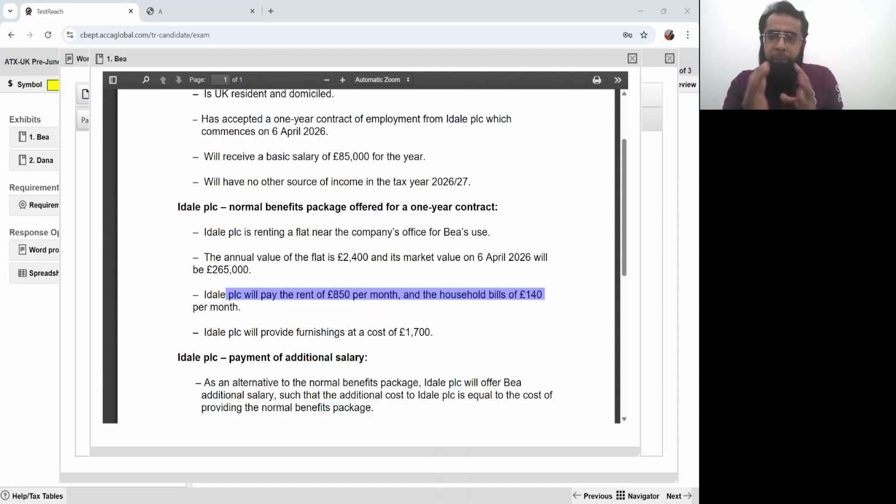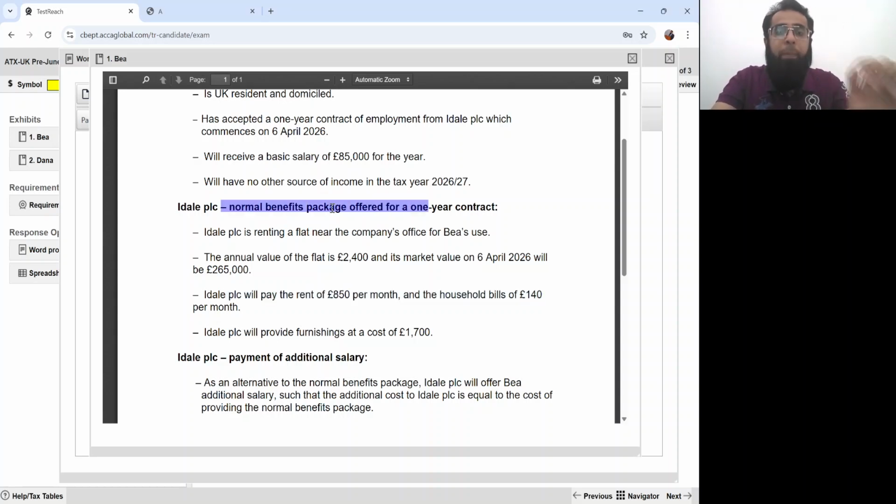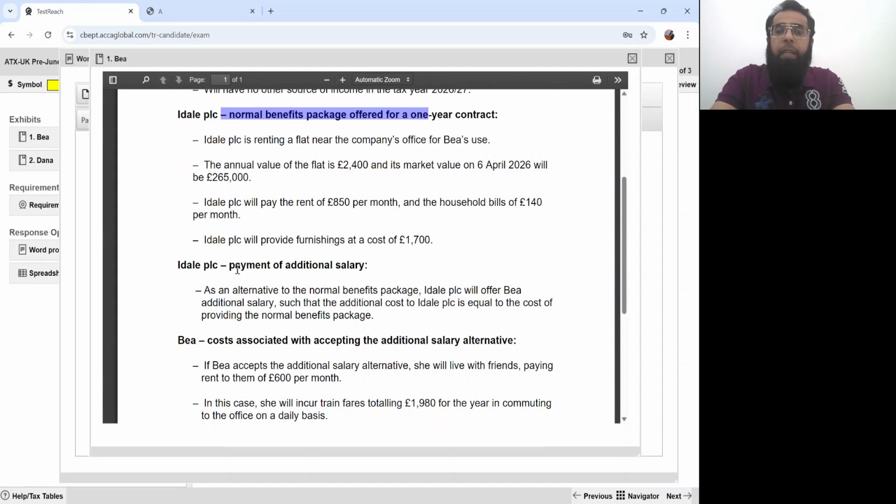Okay. So some thinking about the accommodation benefit. And let's read further. So since they will be providing the accommodation, so we will have to think about the accommodation benefit. Ideal PLC payment of additional salary. So will we be going in depth? Yes, when we'll be drafting the answer, we'll go in further depth. Currently, we are just picking up the topics that, okay, employer is providing an accommodation, so there will be accommodation benefit, basic charge, additional charge, ancillary charge. Our mind started to work. There's furniture, so furniture goes for usage benefit at 20%.